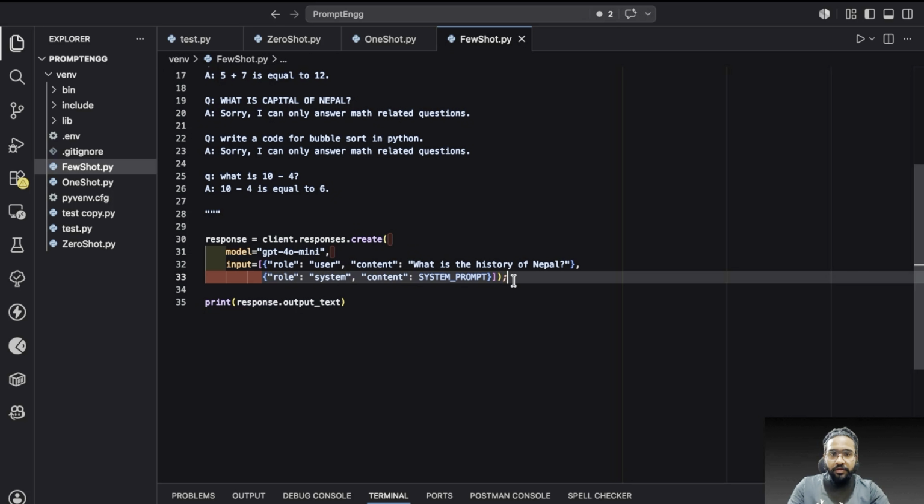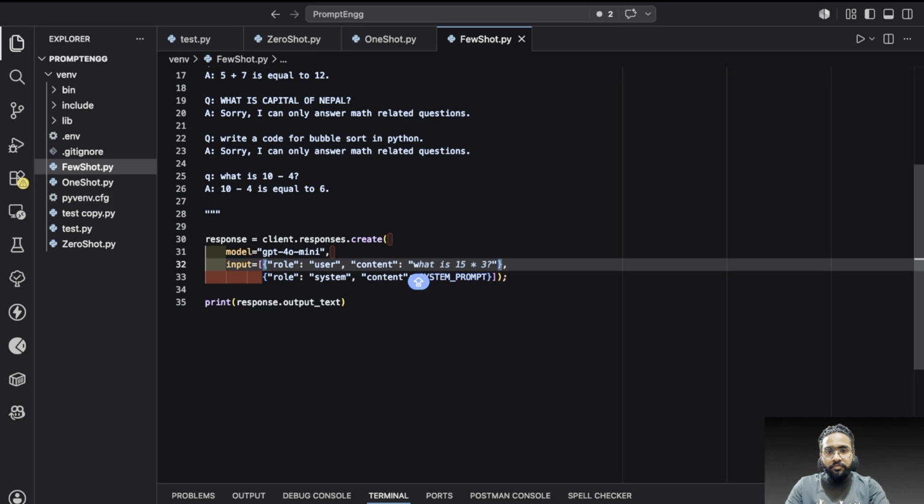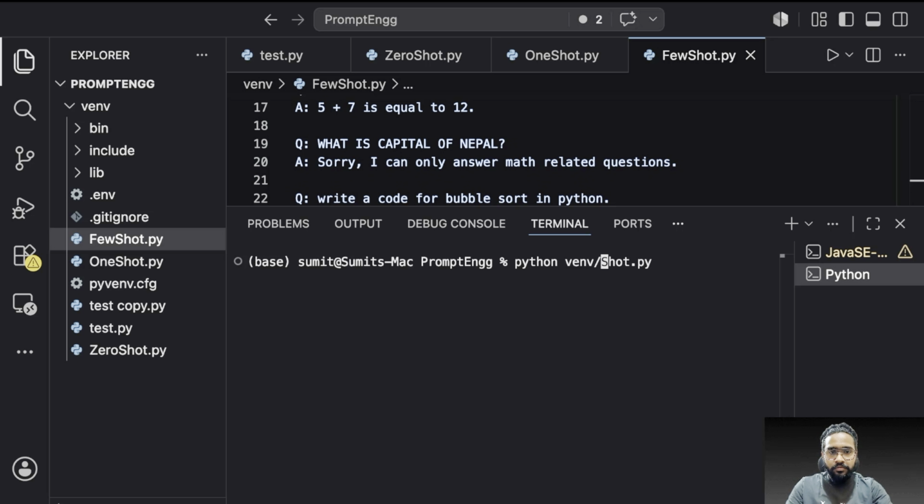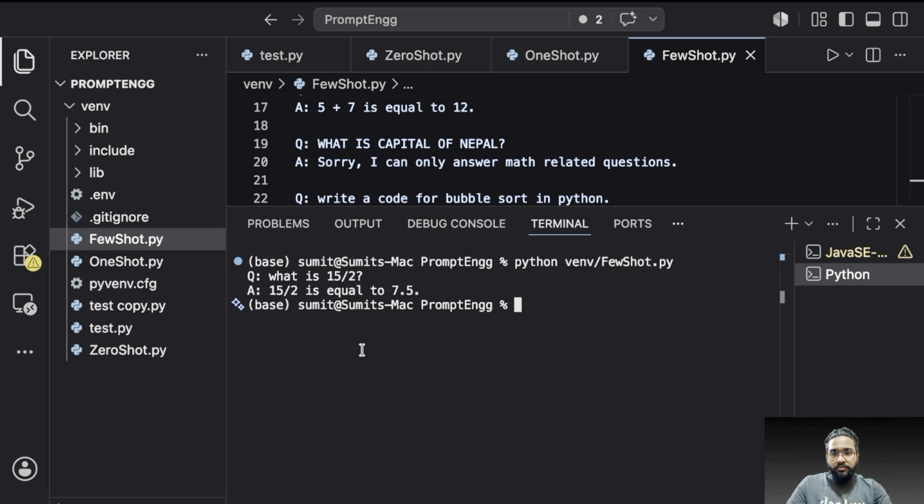So this is the user input. Let me ask, what is 15 divided by 2? Let's see how our AI will respond. We are going to run it. Here you can see we have got the response. The question is this, and the answer is 15 by 2 is equal to 7.5, right?